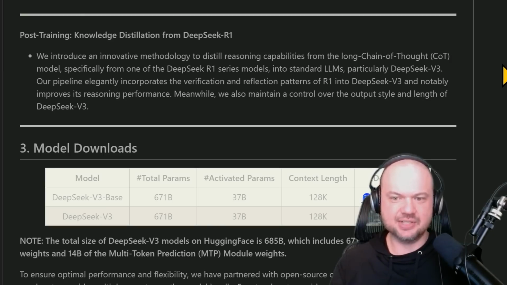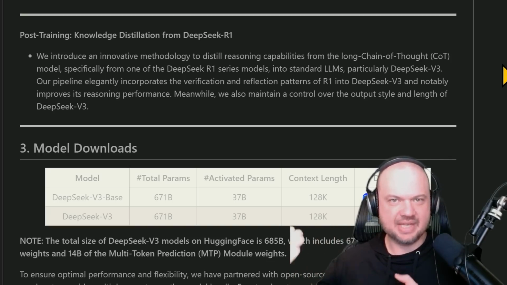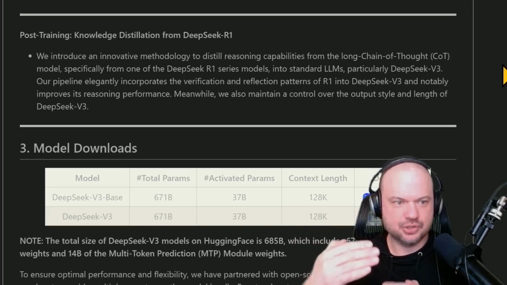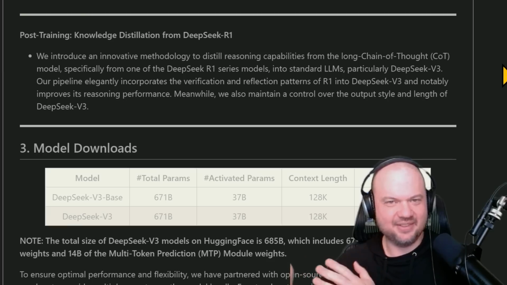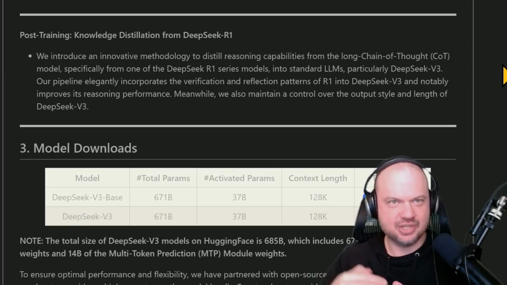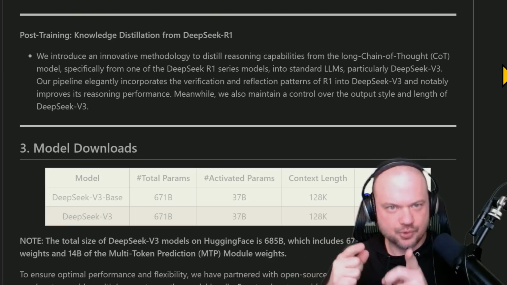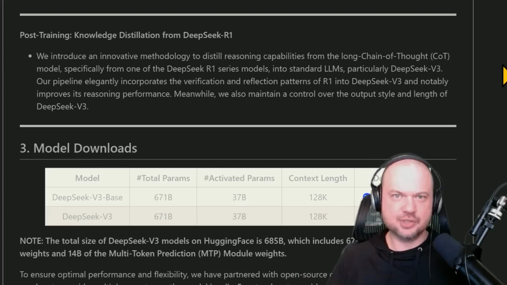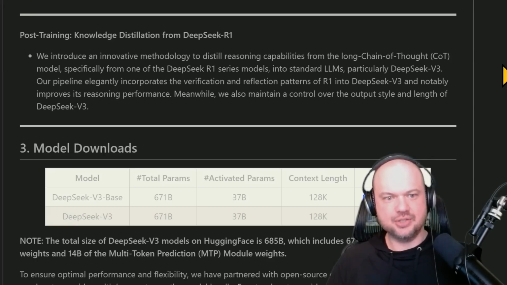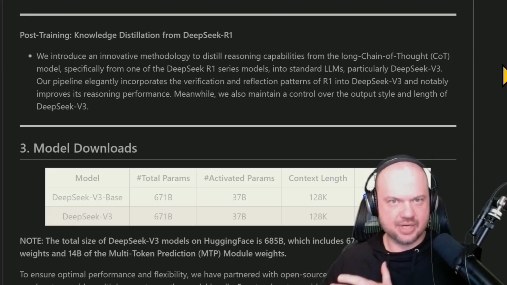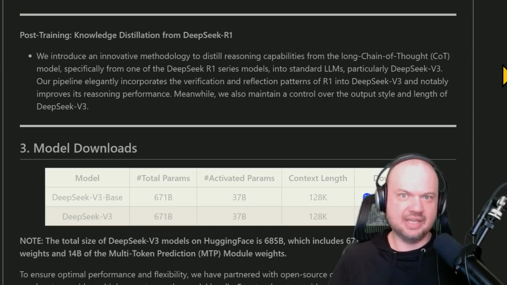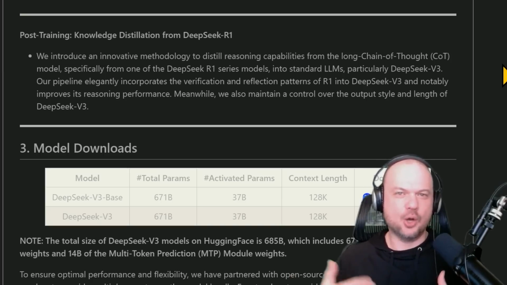So it doesn't have its chain of thought like the R1, but the R1, sort of its reasoning capabilities, its outputs, those are used to train the V3 model post-training to use those reasoning steps to improve the reasoning of V3. So again, if I'm understanding this correctly, they're using DeepSeek R1 to generate synthetic data to add some post-training to DeepSeek V3, which is similar to what we believe OpenAI is going to be doing with the Orion model.